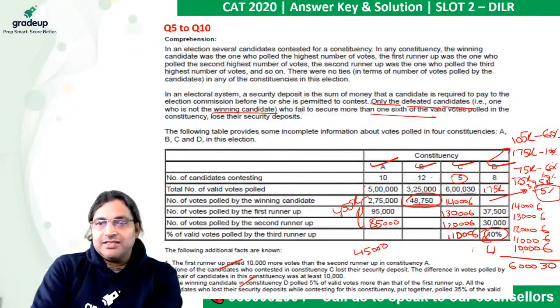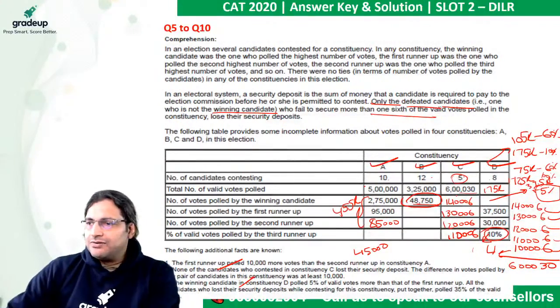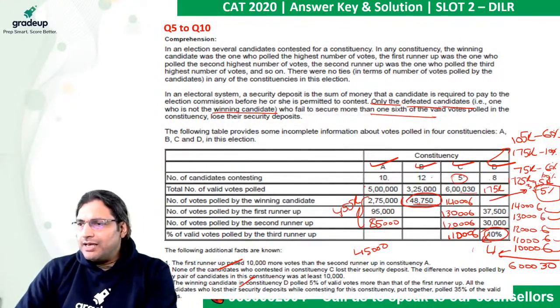So if you start with 1,06,000, then 1,10,006, 1,20,006, 1,30,006, 1,40,006. These are the 5 candidates, and their sum total is 6,30,000 votes. So even if you start with the smallest case, ultimately you're going to get 1,40,006 here. It cannot be 1,40,010.